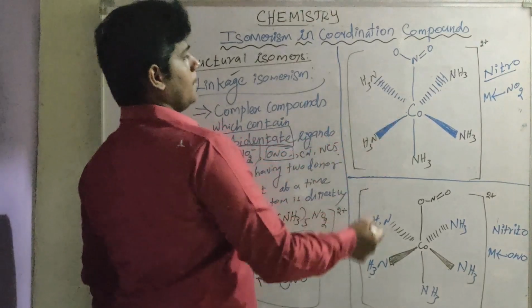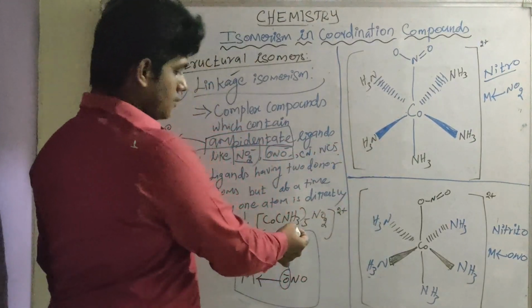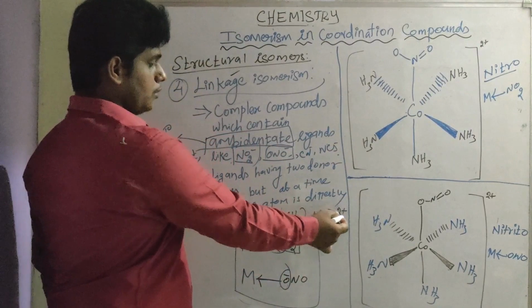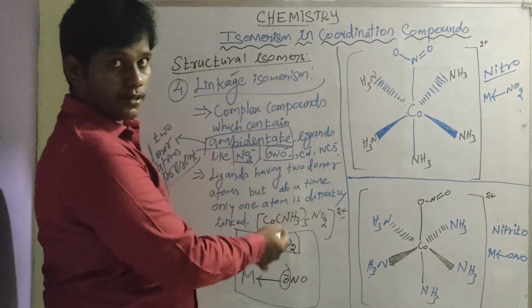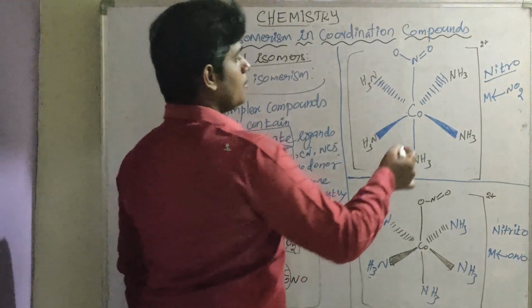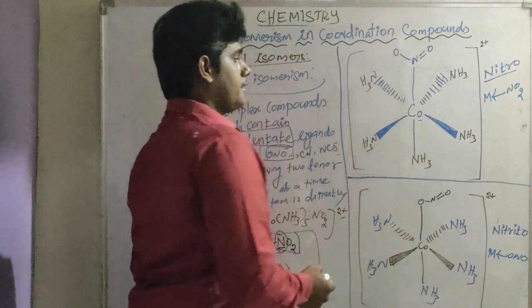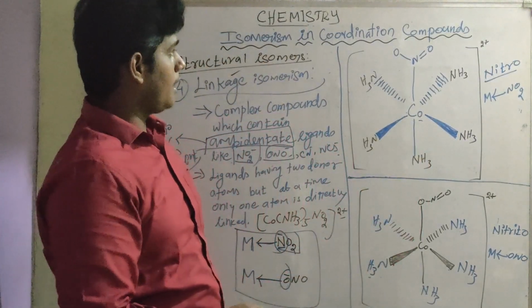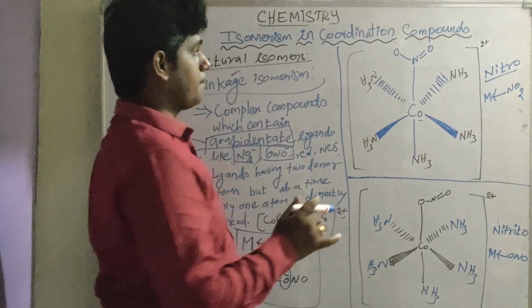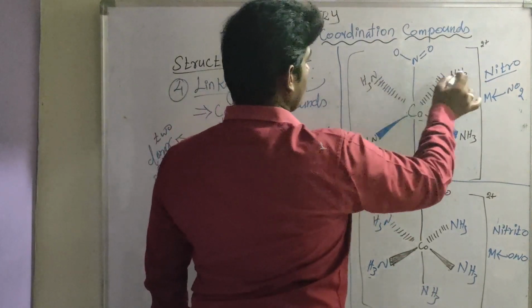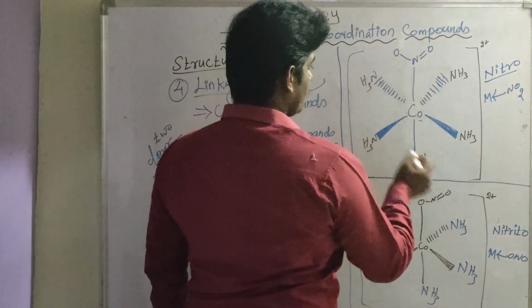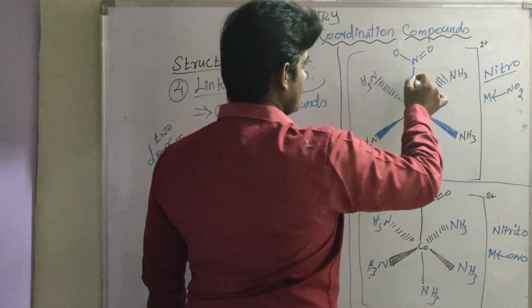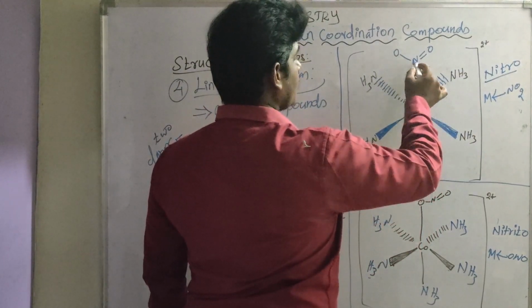One example is [Co(NH3)5(NO2)]2+, an example of linkage isomerism. The central metal is cobalt, and 5 ammine ligands are present: 1, 2, 3, 4, 5. The sixth site is NO2.